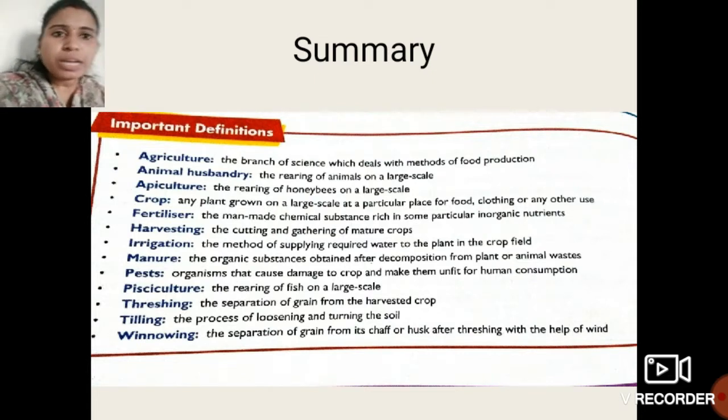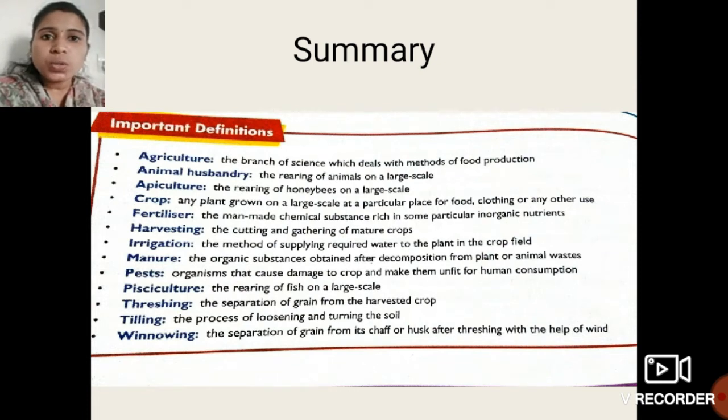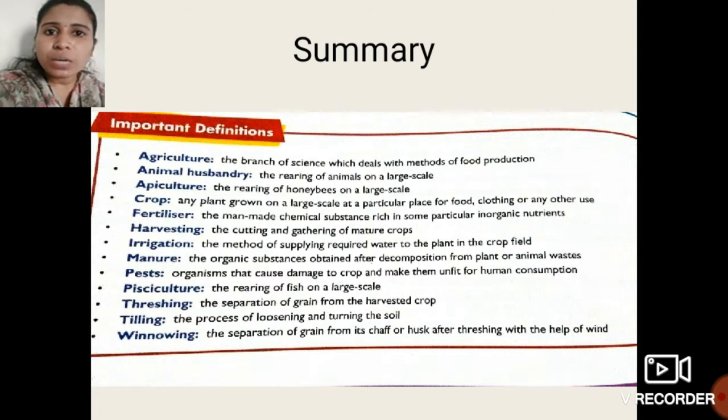In this way this first chapter is also revised. From the next session I am going to dictate the notes for this chapter, so you have to be ready in that session with your notebook. I will give you certain answers for the fill in the blanks, match the pairs, and name the following, whatever it may be. You have to tick mark those answers in your textbook.